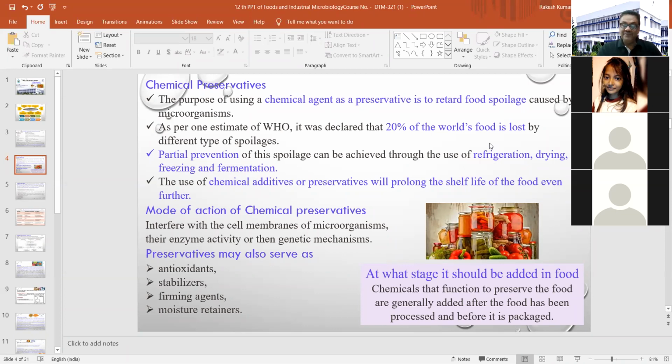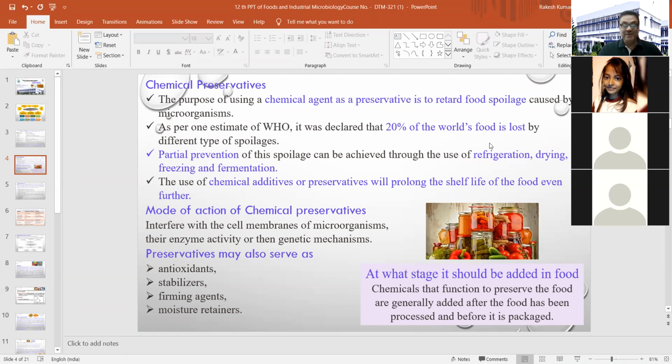Now, preservatives may also serve as antioxidants, stabilizers, foaming agents, and moisture retainers. So if you are using some kind of chemical preservative, you will get this type of effect in your food item. And now it is very important to know at what stage it should be added in food.